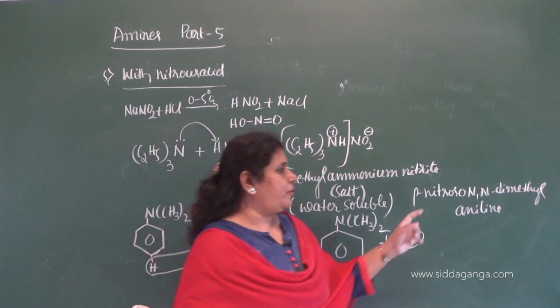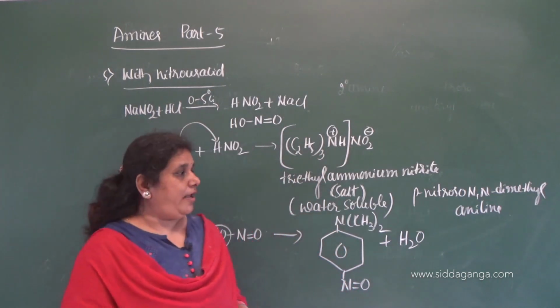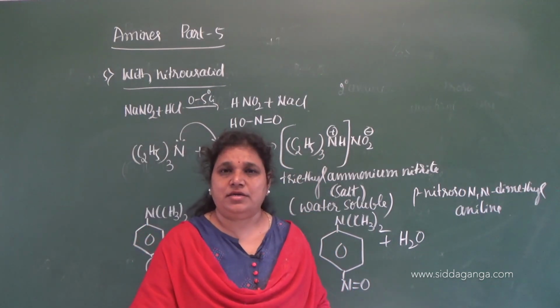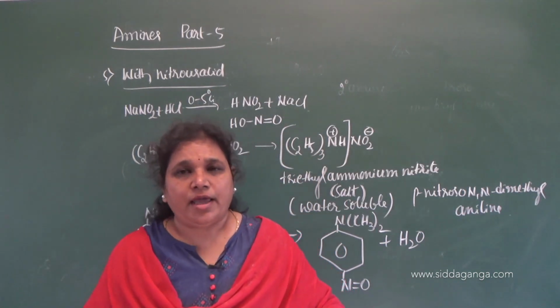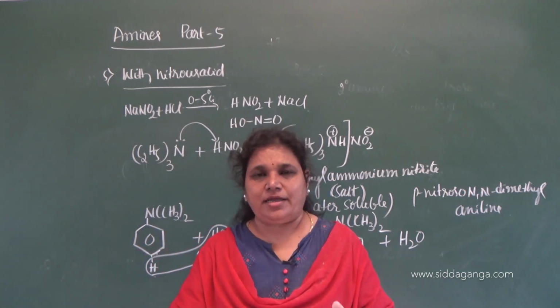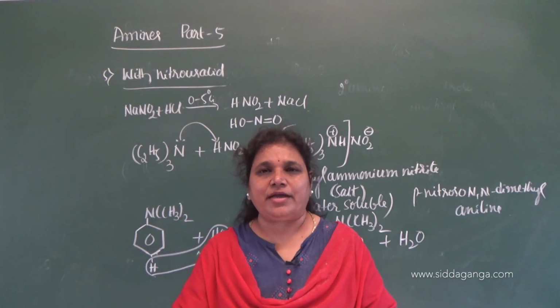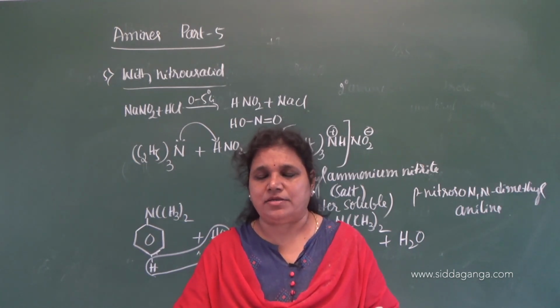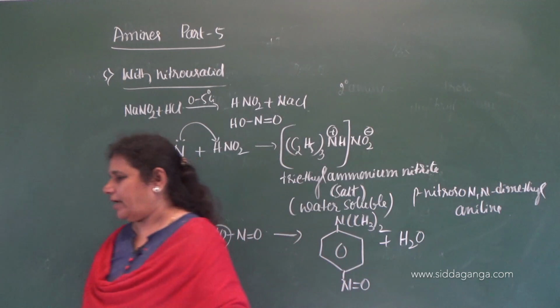So that is the product obtained when it reacts with nitrous acid. So this is about the reaction of nitrous acid with primary amine and the secondary and the tertiary aliphatic and the aromatic amines. So now let us move on to the reaction with